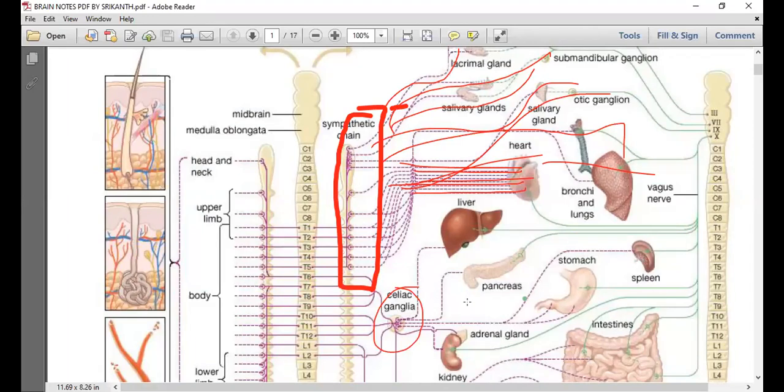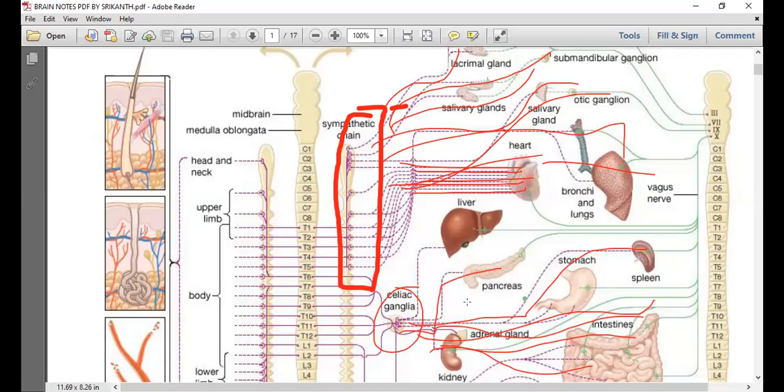That means simply we can say with a statement that all the postganglionic nerve fibers arising from the collateral ganglia are going to the body parts below the diaphragm.